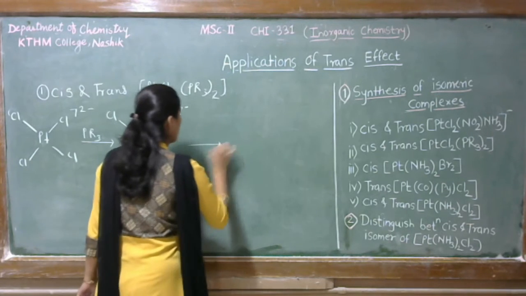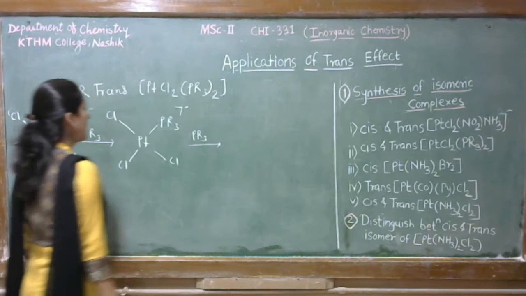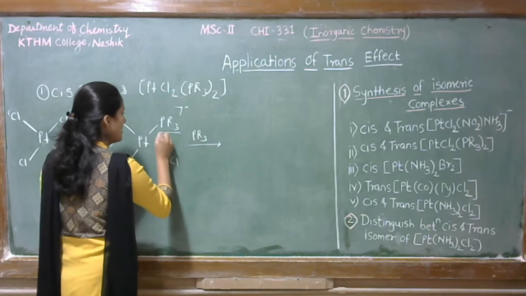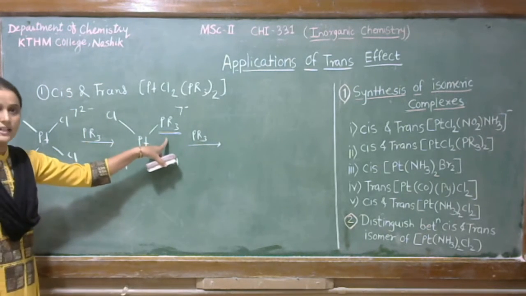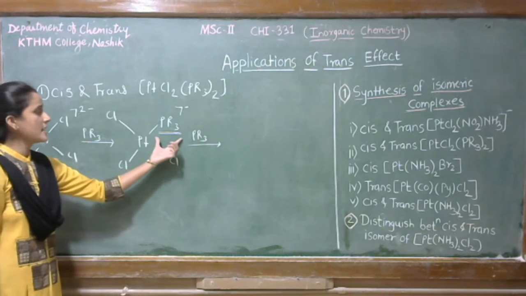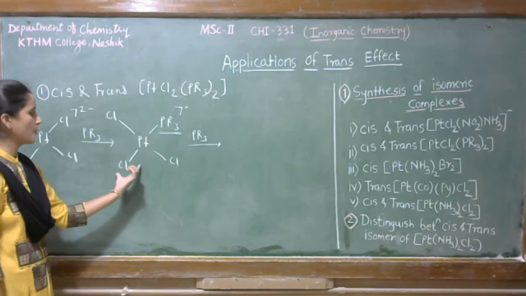Again, when we treat another mole of PR3 with this complex, now see here, this PR3 has more trans-directing effect as compared to this Cl, which means this PR3 is able to replace its opposite ligand, that is the opposite Cl.